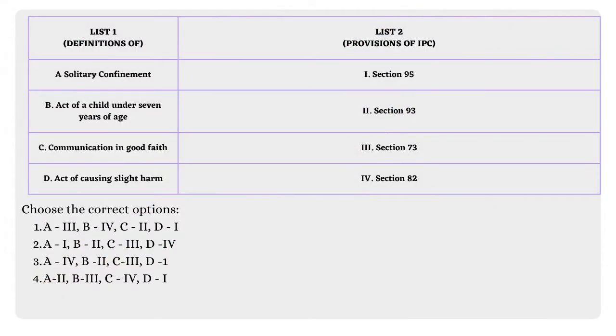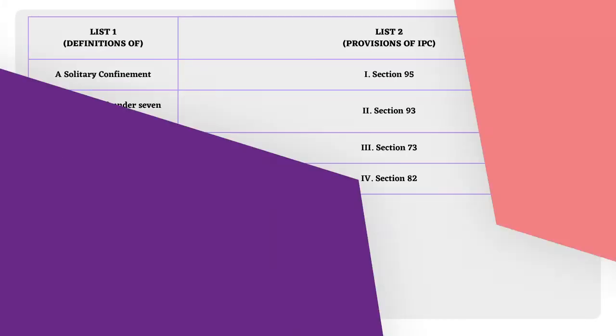Now the third question is related to match the following, wherein you have to match the definitions with their correct provisions as it is being arranged under the IPC. So as you can see that the question is quite simple and too direct. So if we talk about the solitary confinement, it is dealt under section 73. Where are the other options? They are related to the general exceptions. So if we talk about act of child under 7 years of age, it is defined under section 82. Whereas communication in good faith is given under section 93, and act of causing slight harm is defined under section 95. So the correct option is option number 1.